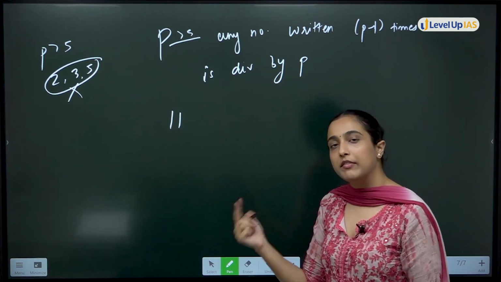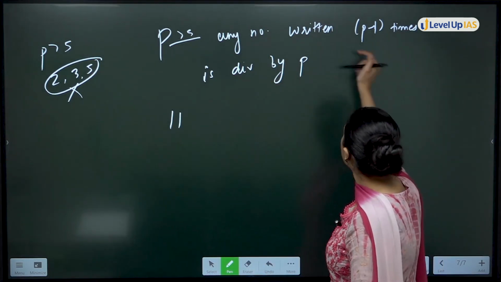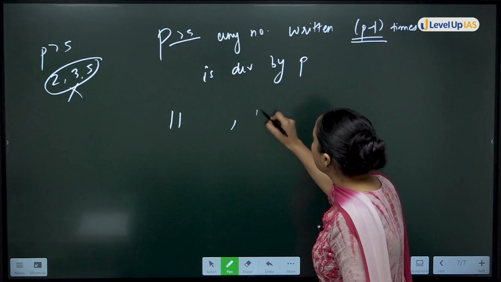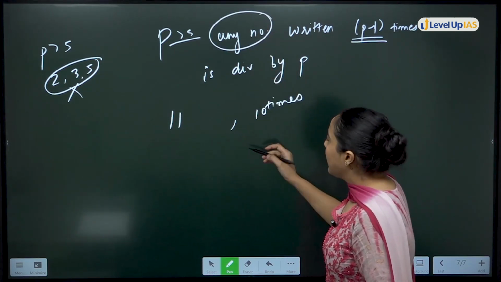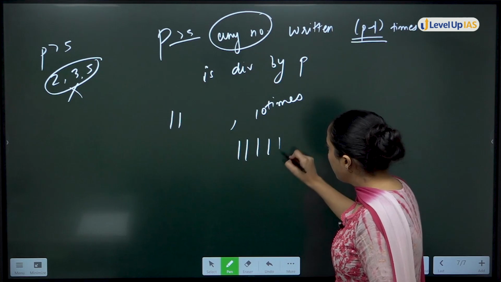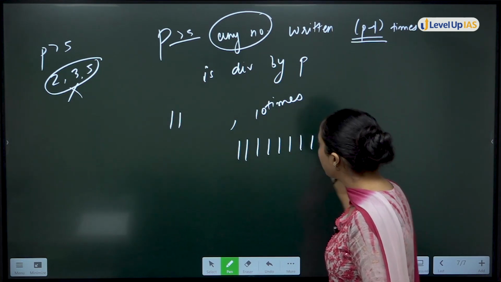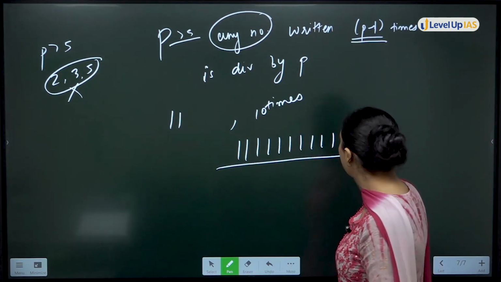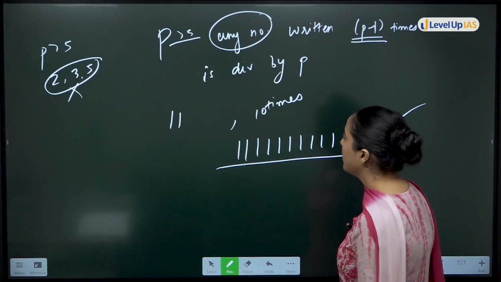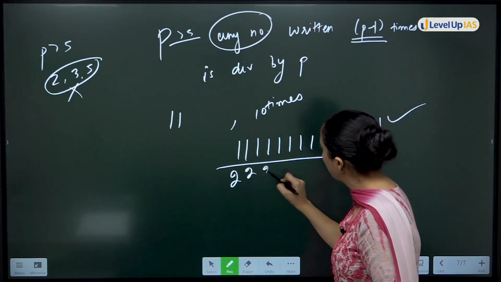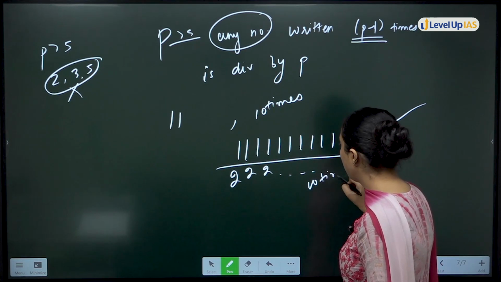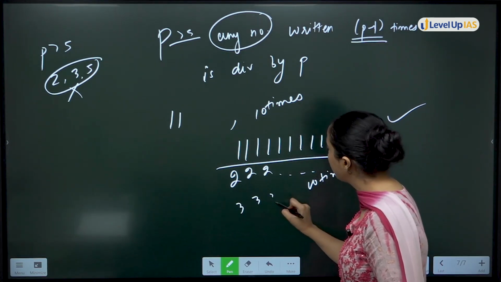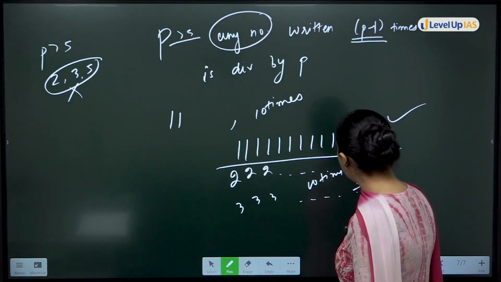Okay, let's see an example. If p is greater than 5, let's say p is 11, 11 is greater than 5, 11 is a prime, any number written p minus 1, 10 times, any number, for example I say 1 1 1 1 1, this is 1 written 10 times, this will be divisible by 11. You write 2 10 times, it will be divisible by 11. 3 10 times, will be divisible by 11.